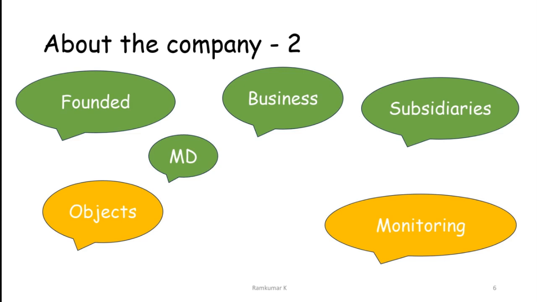The objects of this particular company is not required to be stated, as it's a fully OFS, that is offer for sale kind of an issue, where the money received through the IPO will be received by the participating shareholders. Since it is a 100% OFS, there is no monitoring agency required to see the outflow of funds received through the IPO.